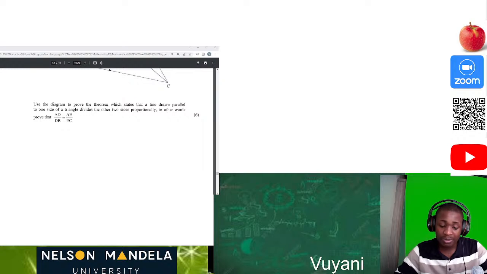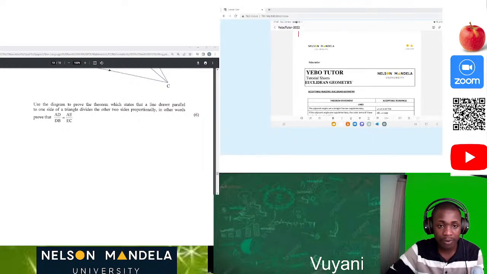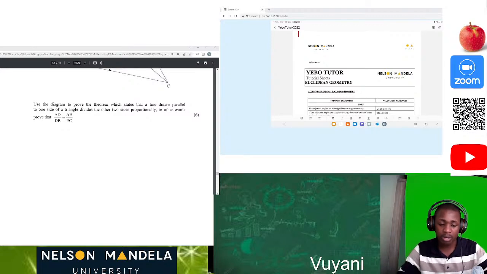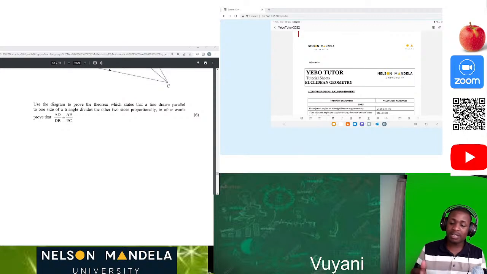So when we went to Mtata this year with the Yebo Tutor team, we created a workbook for them. I hope you can see my workbook. So here is what we created for them. When I was doing this, I said, okay, let me start by having these few things which are important.